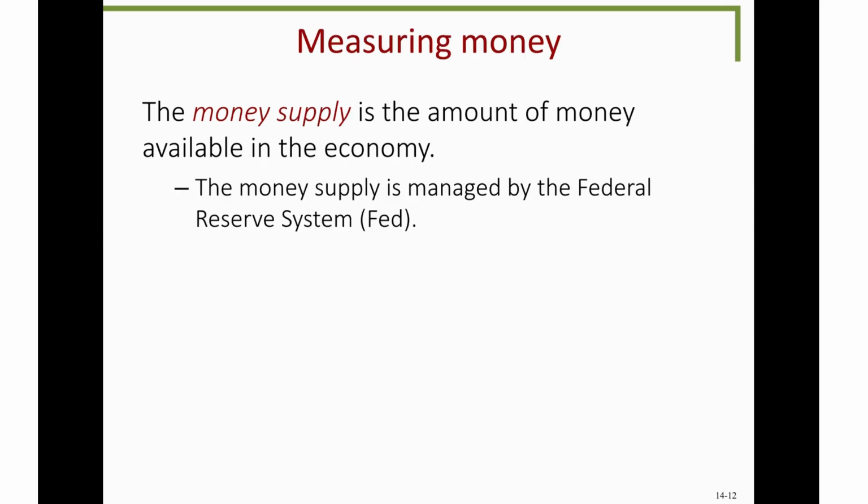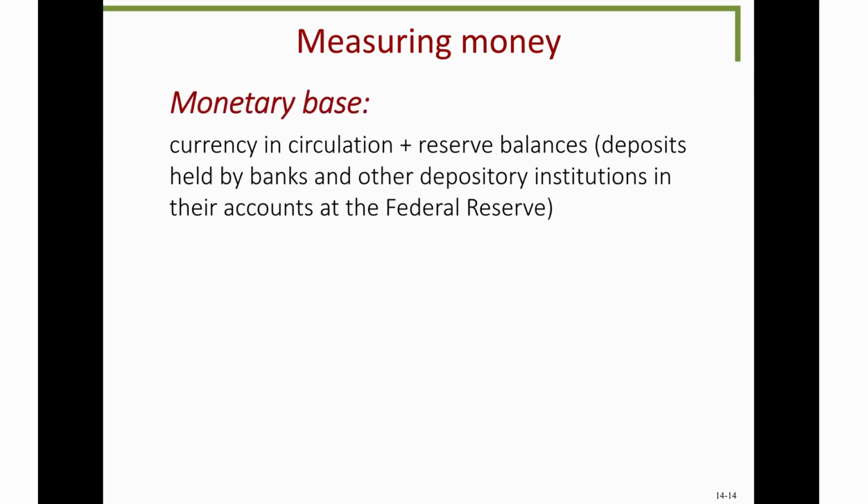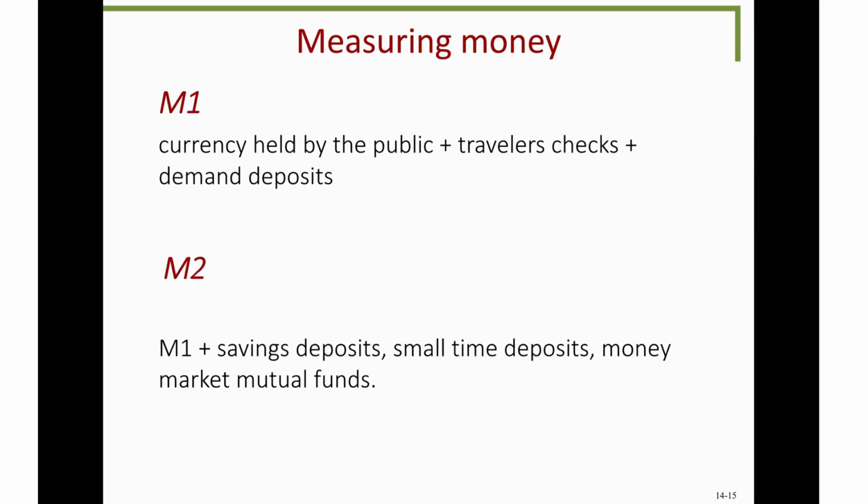Now, the money supply is just the amount of money available in the entire economy, and it's managed by the Federal Reserve. There are three different types of money, being monetary base, M0, M1, and M2. And as the numbers go up, the amount of things that are classified as money increase. Monetary base is just currency in circulation or cash plus reserve balances. M1 is all of these things in addition to traveler's checks. M2 is all of the things in M1 in addition to savings deposits, small time deposits, and money market mutual funds.